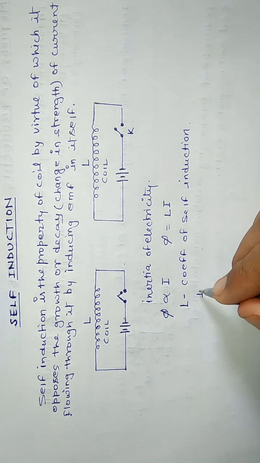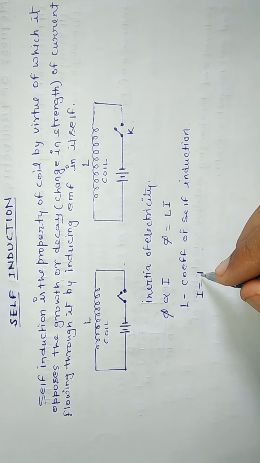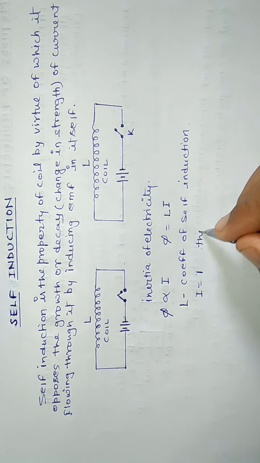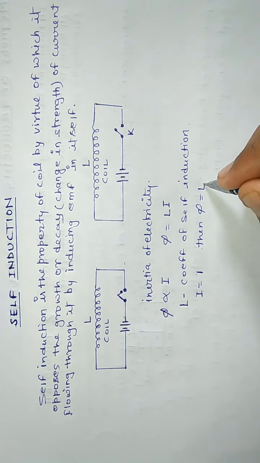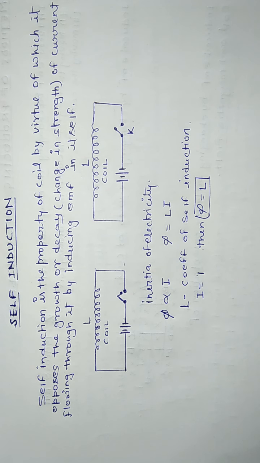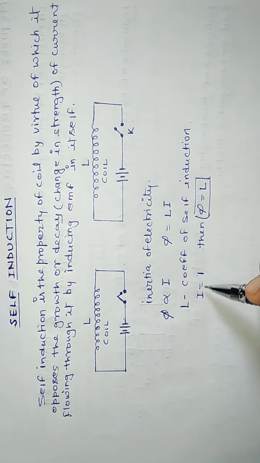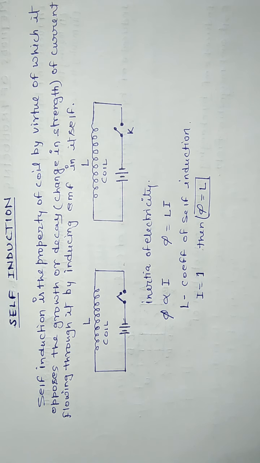If I is equal to 1 ampere, then phi is equal to L, or we can say that the self-inductance of a coil is numerically equal to the magnetic flux linked with the coil when a current of 1 unit flows through it.